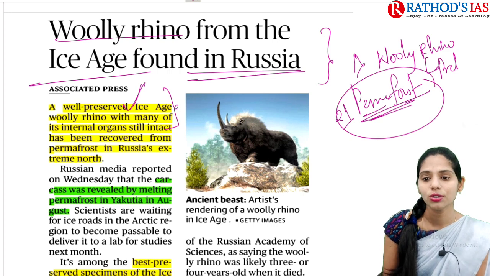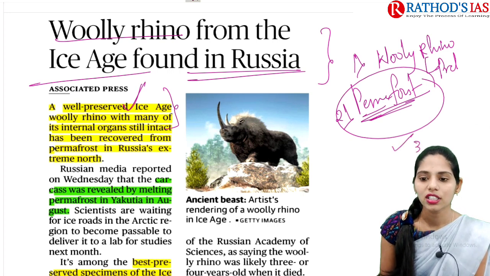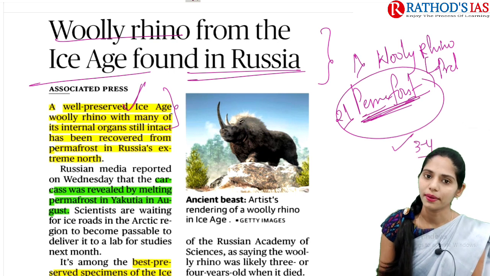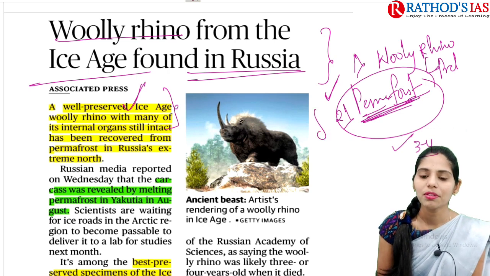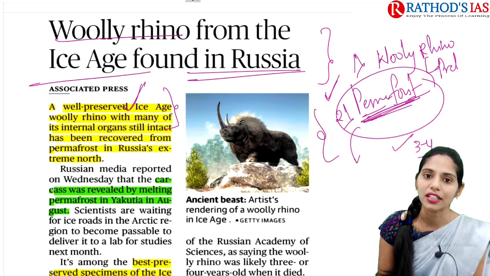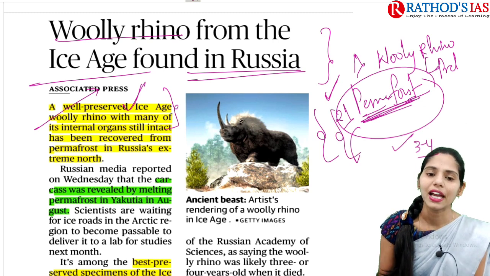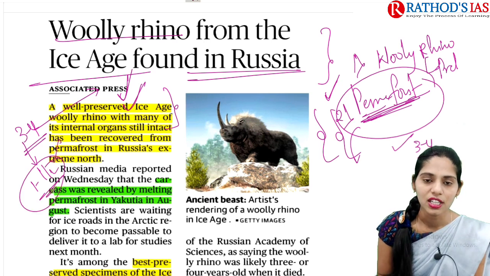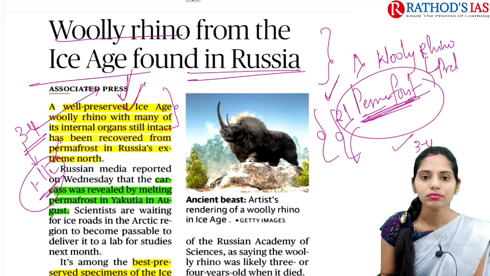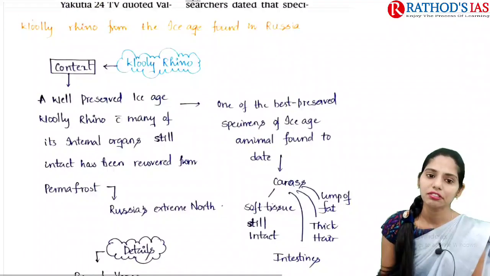Please pause the video for 1 minute and try to write 3 to 4 sentences regarding permafrost in the comment box. Please try to habituate this, because it will be very helpful to improve your answer writing as well. Whenever anything comes in the mains question paper that you don't know, this habit helps you think about it, and you can write at least 3 to 4 sentences in the mains. That will help to gain half or 1.5 marks. Something is better than nothing, right? So please try to habituate this. And now let us see this article in great detail.